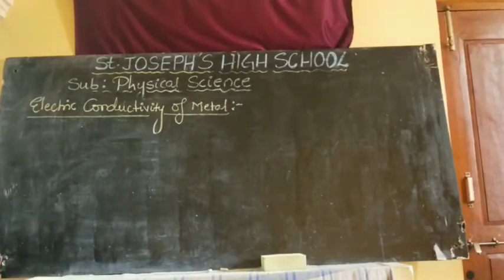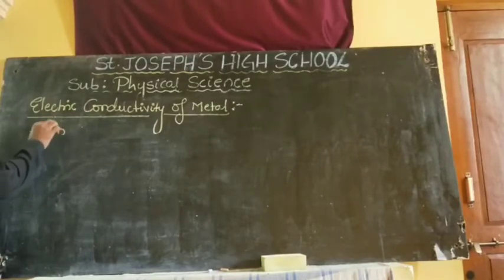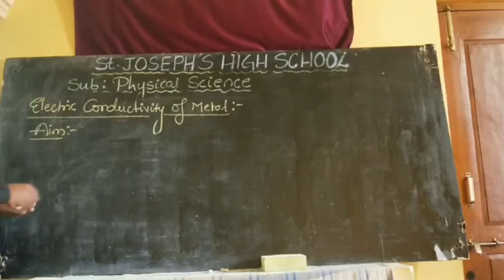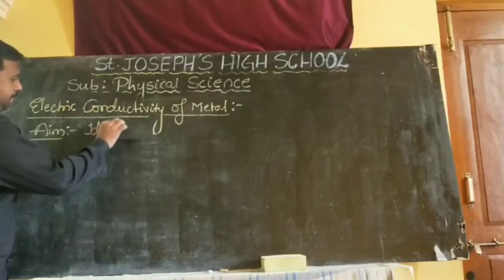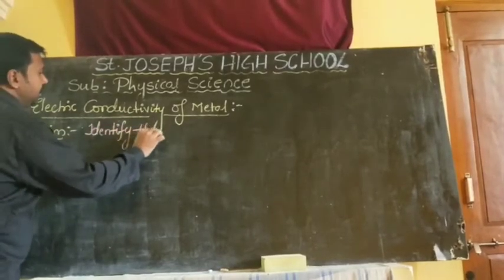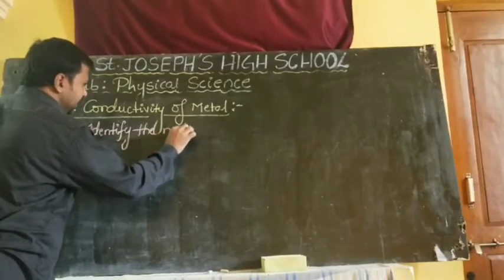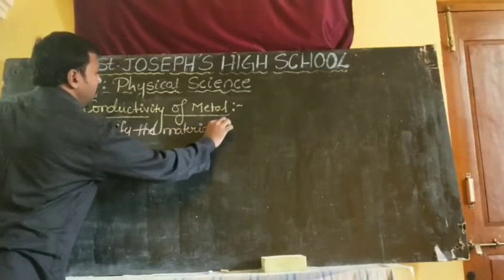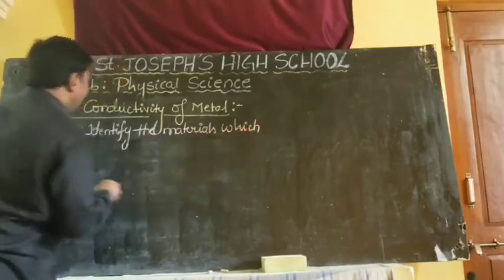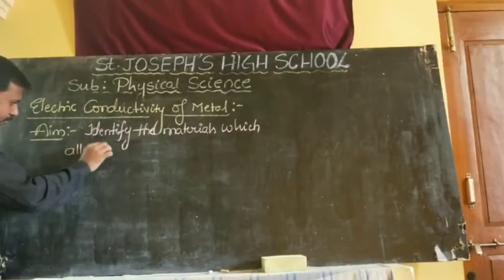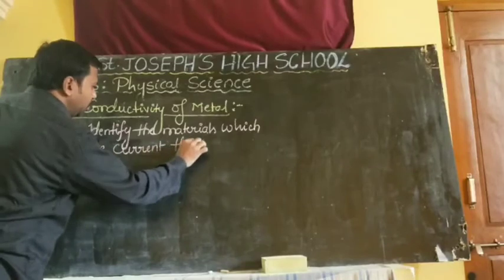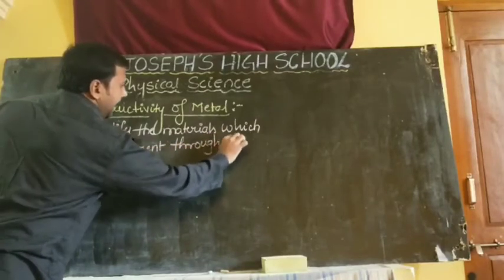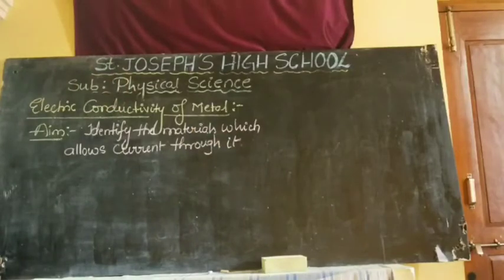We will discuss this in the form of an activity. Activity: identify the materials which allow current through them.